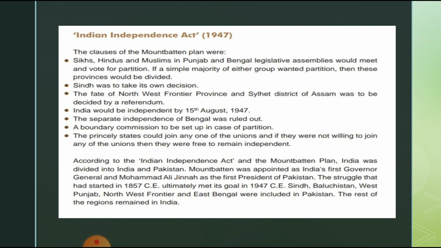The struggle that started in 1857 ultimately reached its goal in 1947, and Sindh, Baluchistan, West Punjab, the Northwest Frontier, and East Bengal were included in Pakistan, and the rest of the region remained in India.